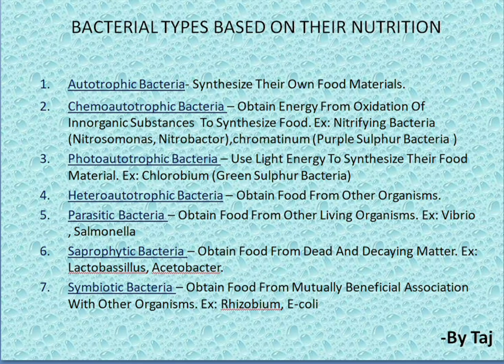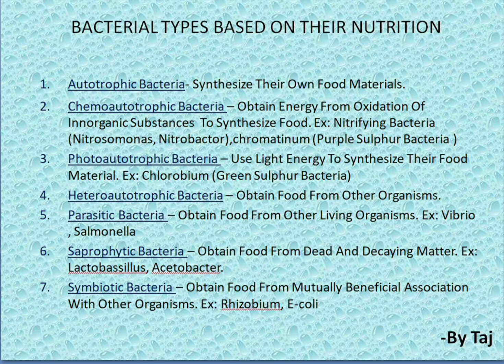Example, Vibrio cholerae, Salmonella, Pneumonia. These are all parasitic bacteria. Coming to the next one, that is saprophytic bacteria. Saprophytic bacteria obtain their food from dead and decaying matter. For example, Lactobacillus, Acetobacter. Next, the last type is symbiotic bacteria.